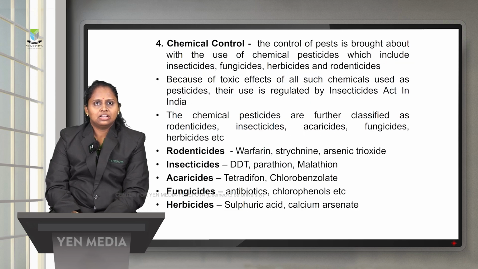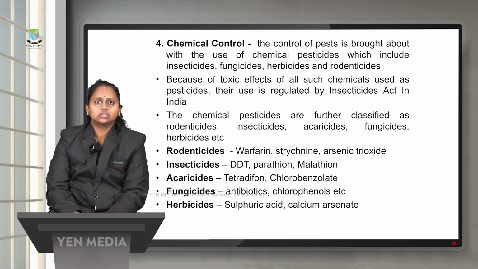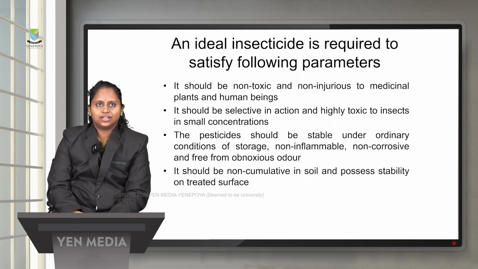Next is the chemical method, that is, getting rid of the pest with the use of some chemicals. It may be a fungicide, herbicide, rodenticide or an insecticide. Because of the toxic effect of such chemicals, these insects will be destroyed. Chemical pesticides are further classified. Examples for rodenticide are warfarin or strychnine; insecticides, DDT and malathion; acaricides, tetradifon; then fungicides and herbicides. So there are various classes of chemical pesticides.